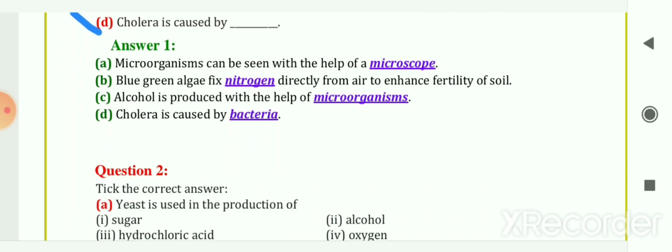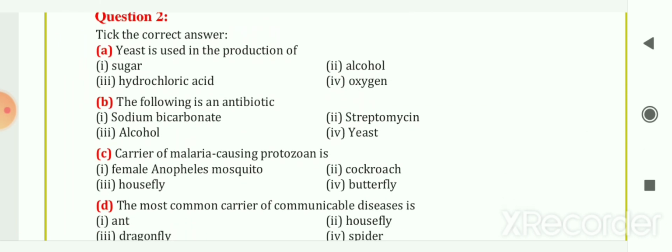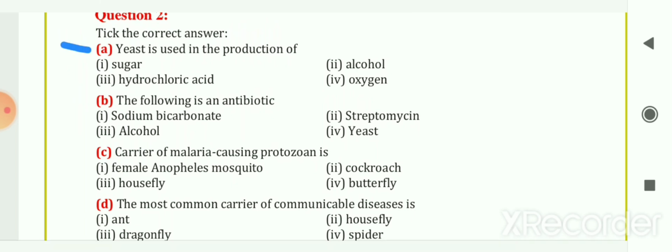The next question is choose the correct answer. So first one, yeast is used in the production of blank. Options are sugar, alcohol, hydrochloric acid and oxygen. So your answer is alcohol. Yeast is used in the production of alcohol. Next question, which one is the antibiotic from the following? So sodium bicarbonate, streptomycin, alcohol or yeast. So your answer is streptomycin.